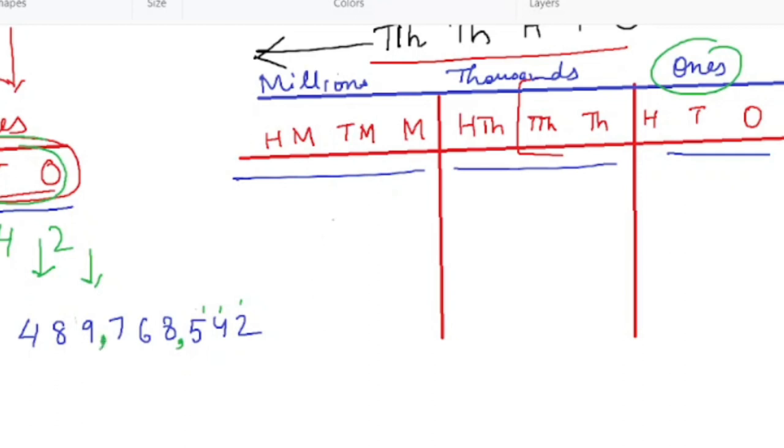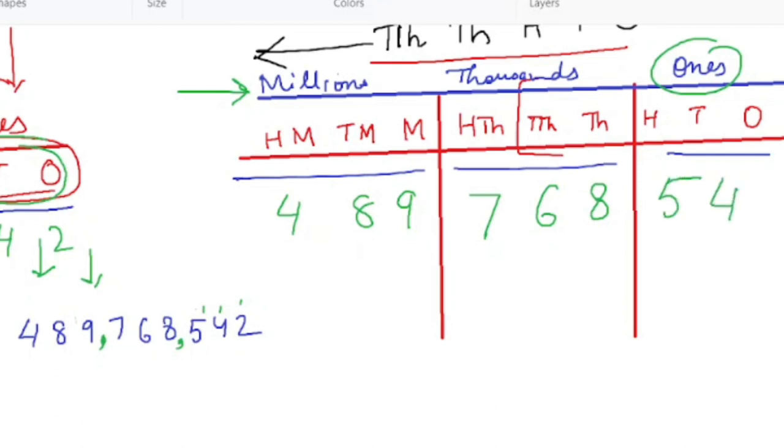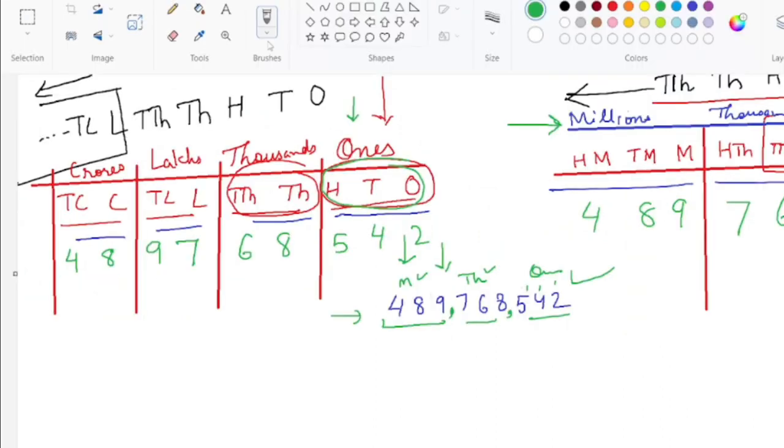Now how to read it? See, this is the millions period. So we will read it as 489, we will read these 3 digits together. 489 million, 768,542. Can you see how easily we are able to do this? This is the millions period, this is the thousands period, and this is the ones period. So we will read it accordingly. 489 million, 768,542. I hope you have understood.